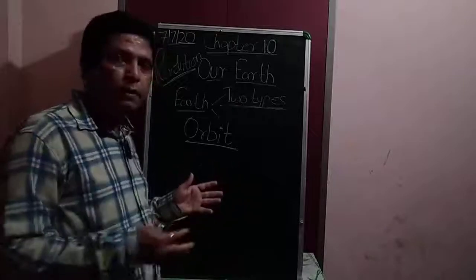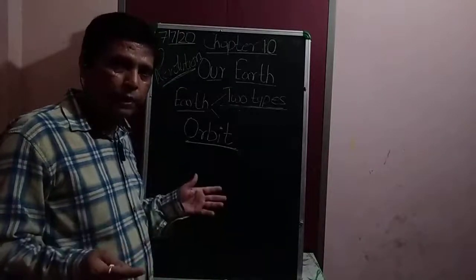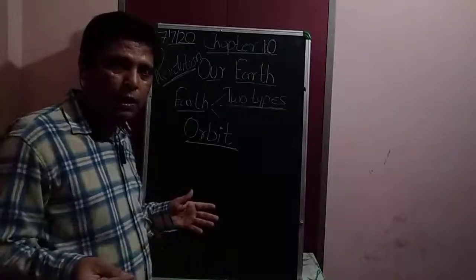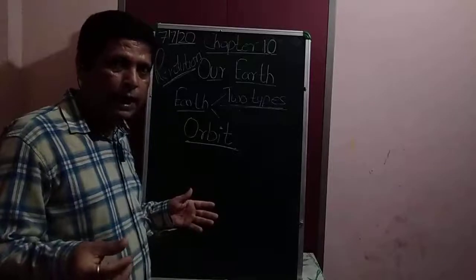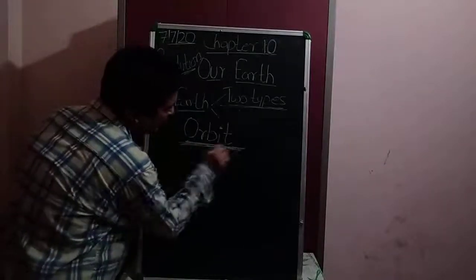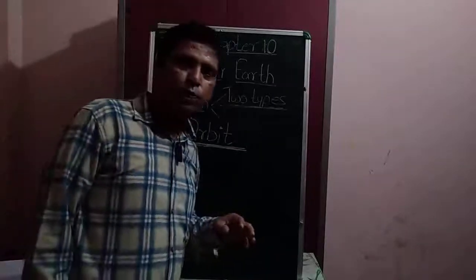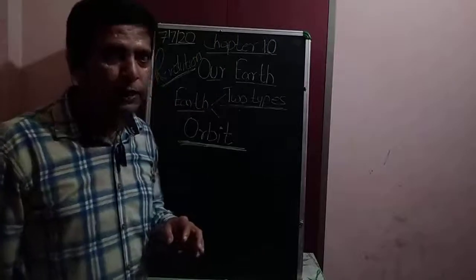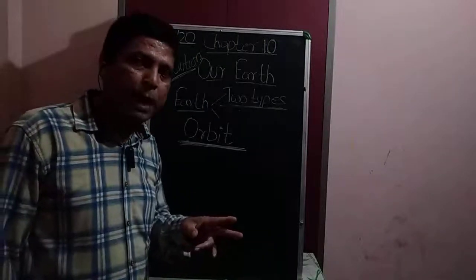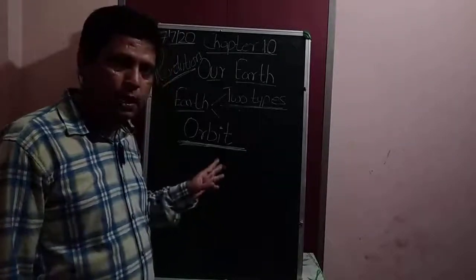Now I hope there should be no confusion regarding the word orbit. Orbit is a path of the planets who are taking a round of the sun.